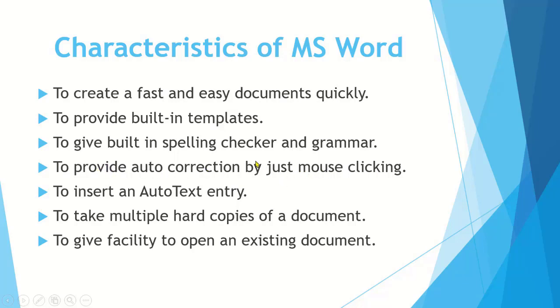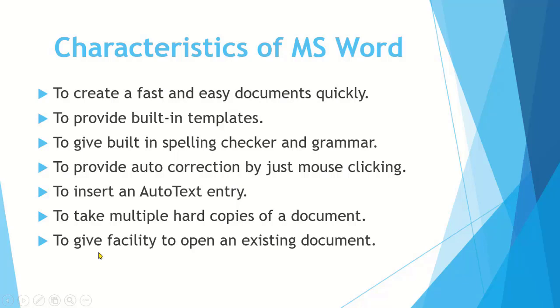Yes, we can correct our mistakes by just clicking the mouse button. It is used to insert an auto text entry. Yes, we can use a short key for long text also. It is used to take multiple hard copies of a document.